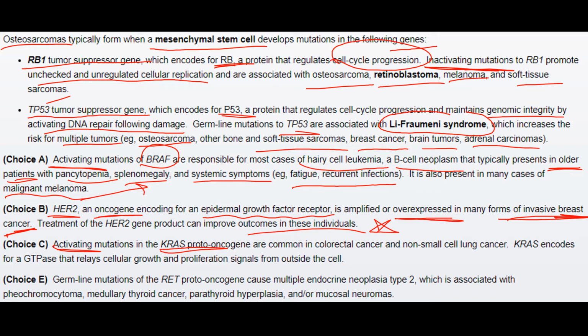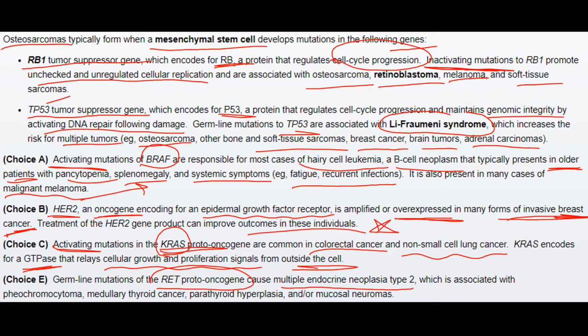Now, activating mutations in the KRAS proto-oncogene lead to colorectal cancers and non-small cell lung cancers. It encodes for a GTPase that relays growth factor and proliferation signals from outside the cell. And the germline mutation of the RET proto-oncogene causes multiple endocrine neoplasia type 2.